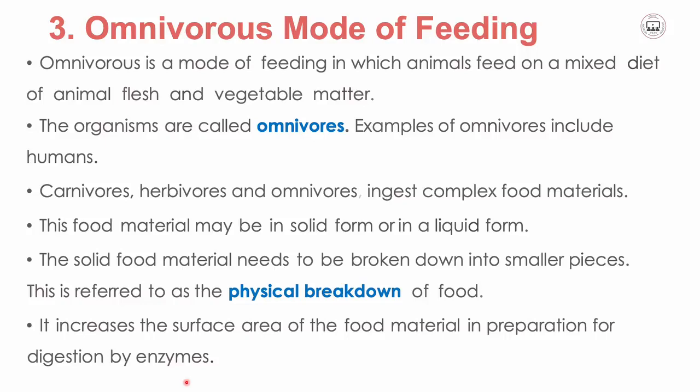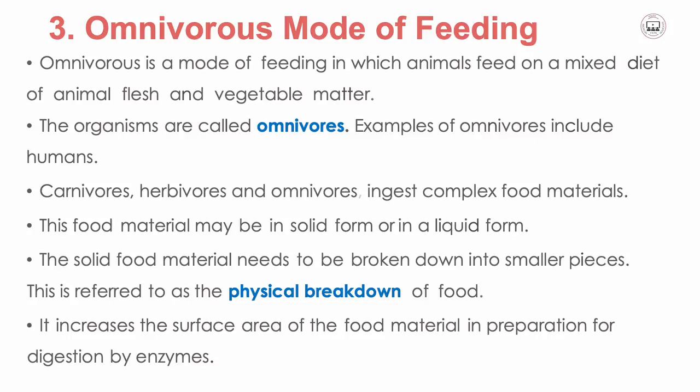Such an activity is what is referred to as physical breakdown of food. This breaking down of food increases the surface area of the food materials in preparation for digestion by the enzymes. So these could be some of the explanations that I might put when I am discussing feeding mode with carnivores, herbivores, and omnivores.